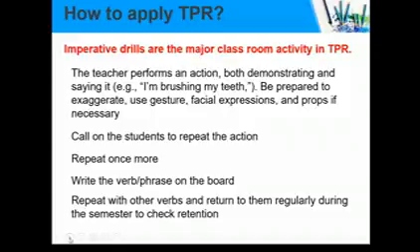Repeat with other verbs and return to them regularly during the semester to check retention. It can be during the week, during the month, during the day, depending on the teacher's activity.